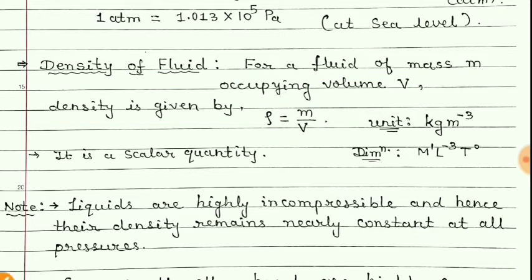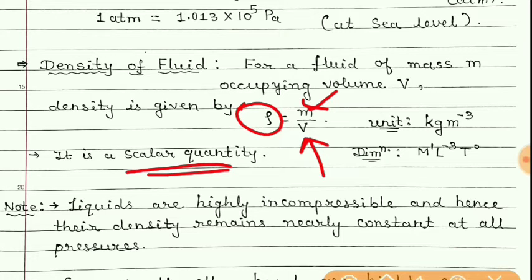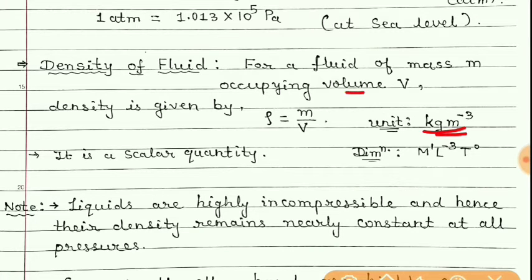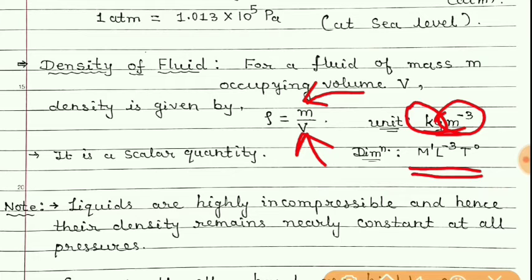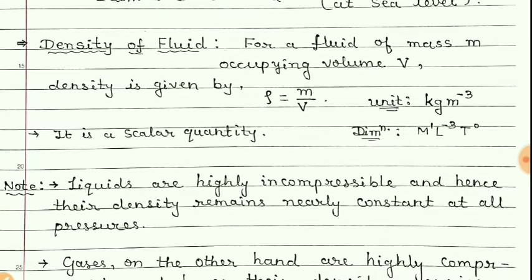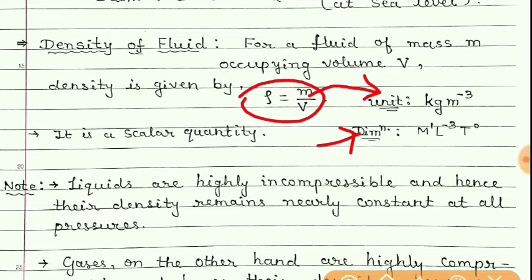Again, mass is a scalar quantity, volume is a scalar quantity, and so density is a scalar quantity. Unit of density is kg per meter cube, because mass is measured in kg and volume is in cubic meter or meter cube. Dimension is given by M raised to 1, L raised to minus 3, T raised to 0. So students, if the formula is known to us, how to obtain the unit and dimension, that you already know.